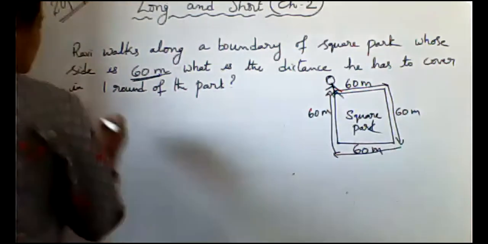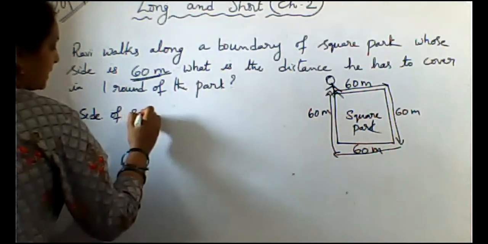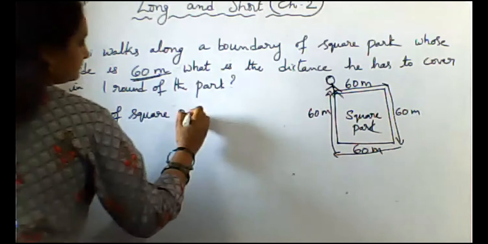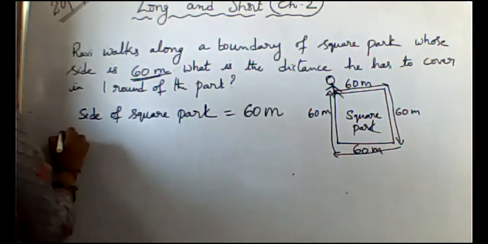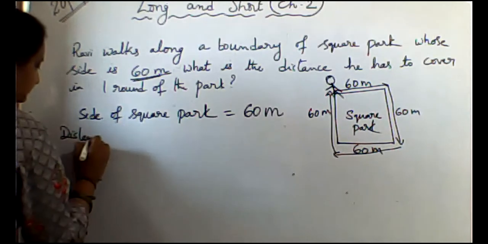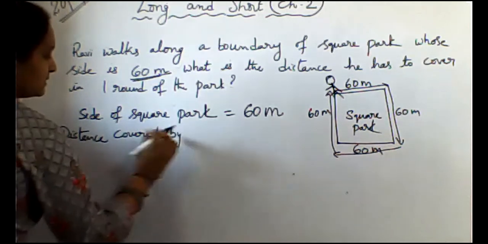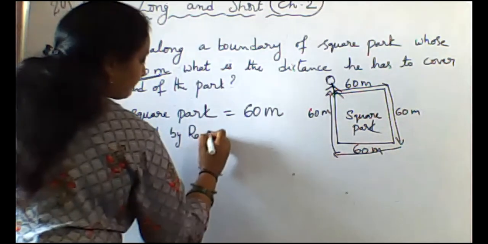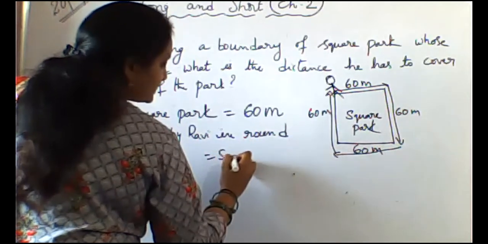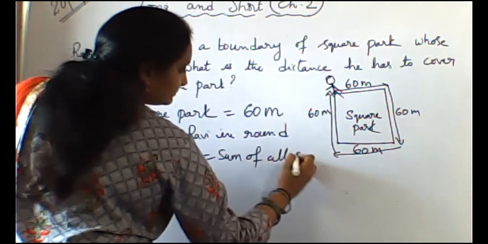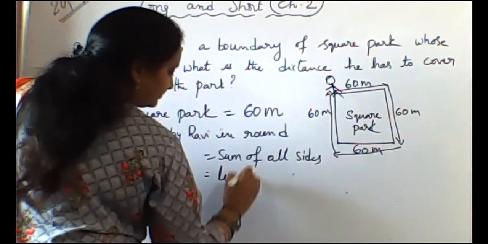Okay. Now, side of the square park: how much? 60 meters. Distance covered by Ravi in one round means sum of all sides, which is nothing but the length of the boundary.